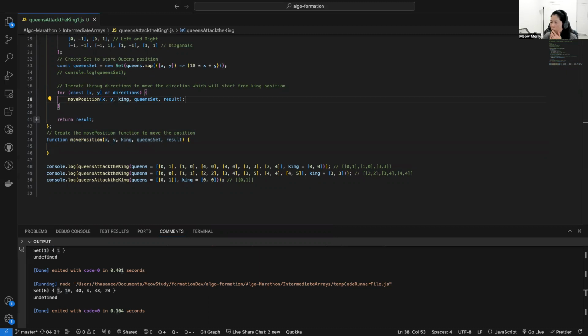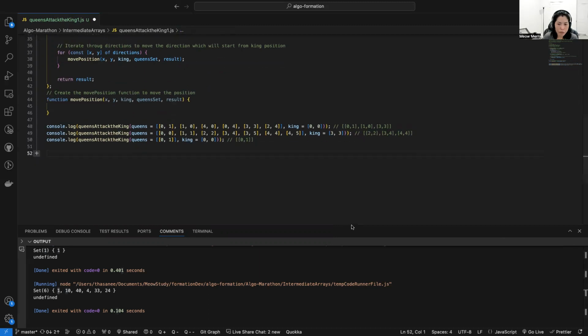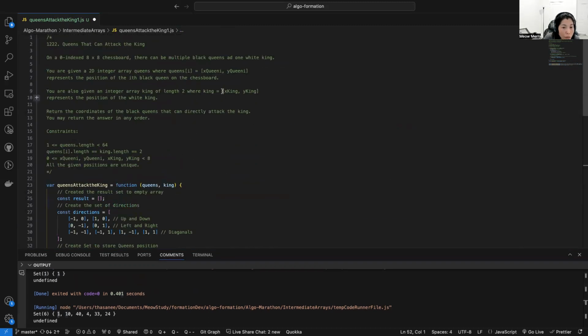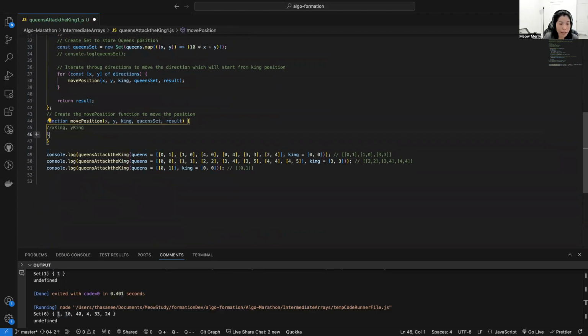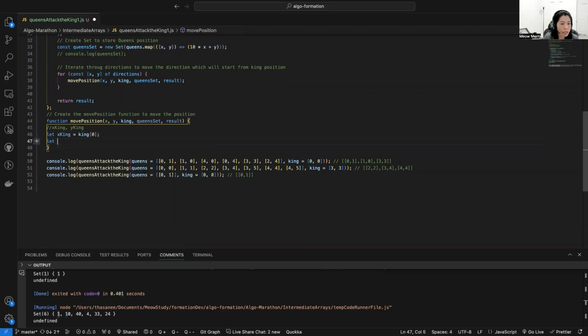Then inside here, the prompt has the queens and the king, right? So I'm going to say let xKing be king at 0, and let yKing be king at 1.